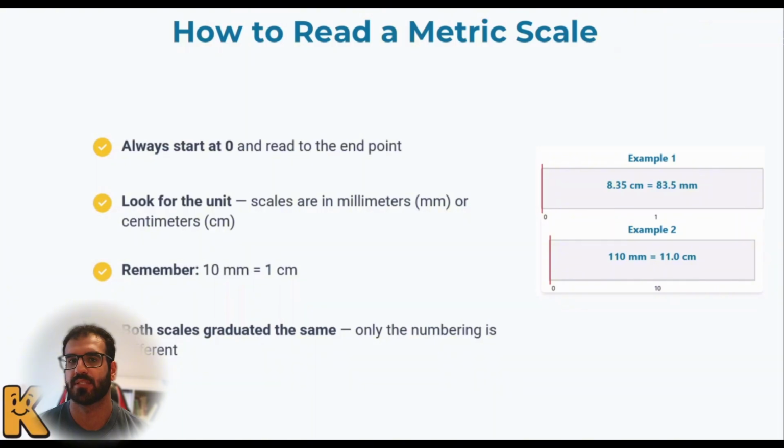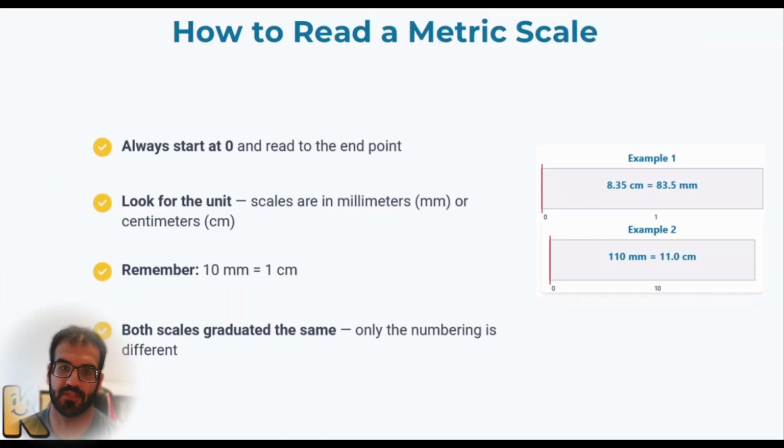Obviously, when you have a number, you have to read it, right? So we do have different steps. The very first step is to always try to start at zero and read to the end point. For instance, when I have 8.35, just listen how I start. I start from the very first number just beside the decimal, 8.35 centimeter. Imagine that I convert this to millimeter. You remember that 1 centimeter is 10 millimeter. So it would be 83.5. So I start from the left and I move to the right.